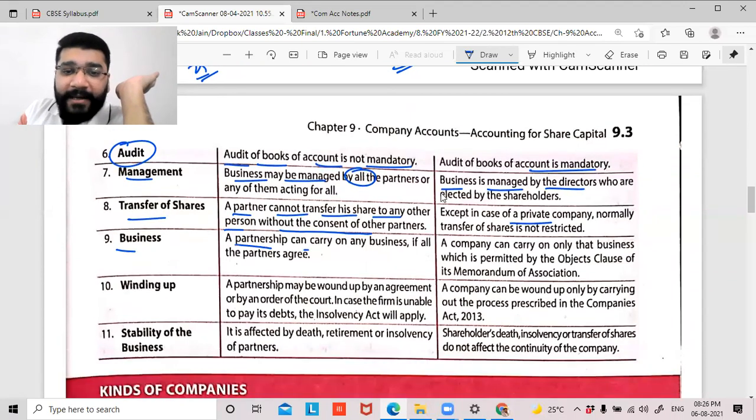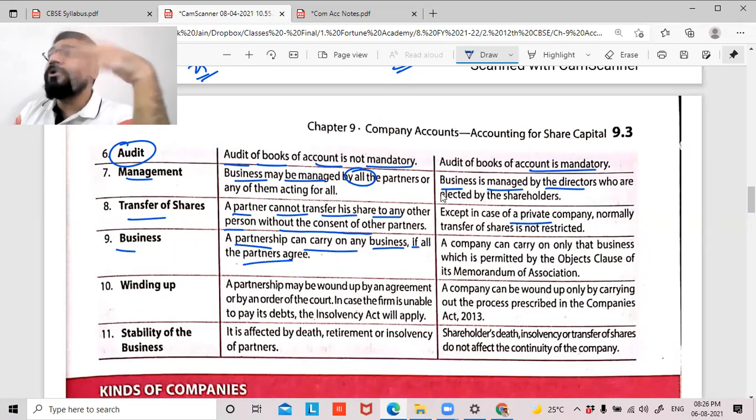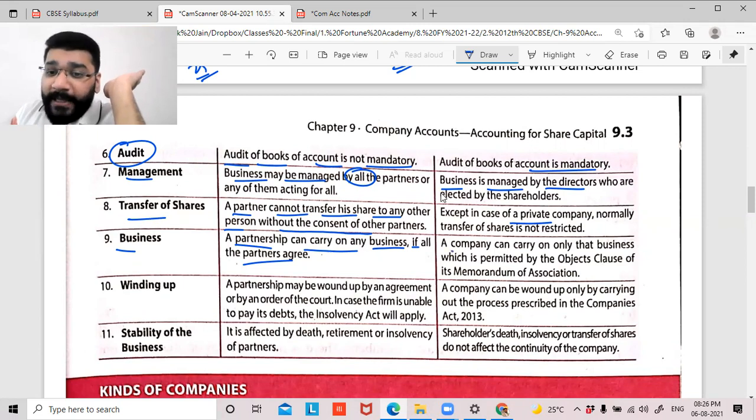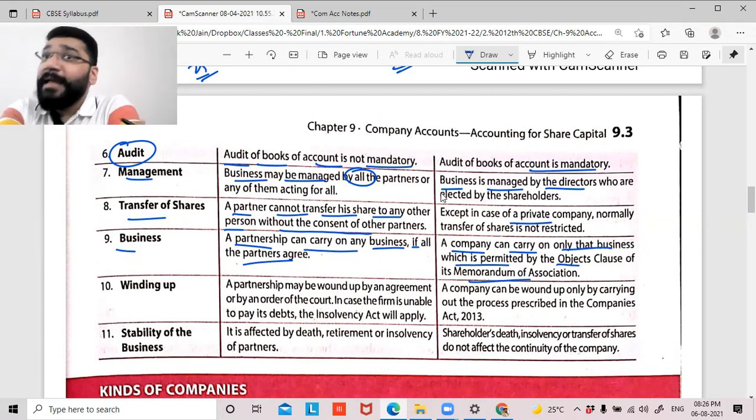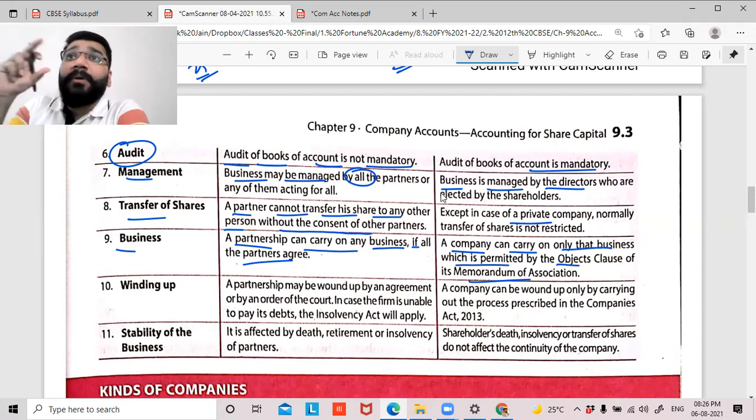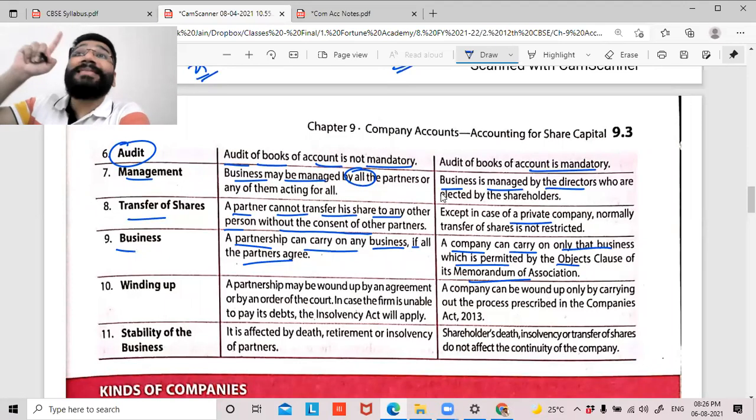A partnership can carry on business if all the partners agree. If there is any new business proposed, then everybody has to agree to it. Whereas a company can carry on only that business which is permitted by the object clause of the memorandum of association. I'll be discussing MOA and AOA in the next class. The memorandum of association is a document that you submit while you register the company. When you register, you have to mention the purpose for which you're starting the company, and you will stick to only that purpose.